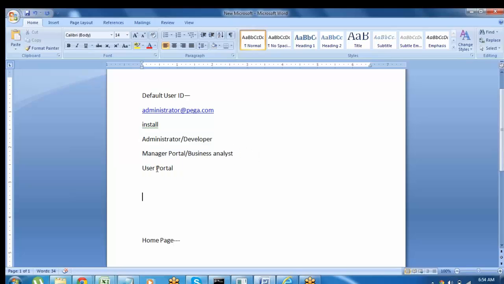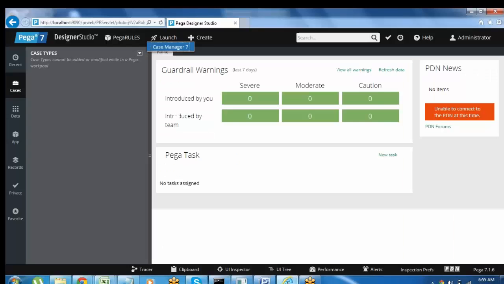Every developer will have different access. Suppose 20 developers are there, all 20 will not have the same access. Some developers may have administrator access and user portal access. A few developers may have administrator access and manager or business analyst access. Based on your role in the organization and your seniority level, sometimes you will have access to only one portal, sometimes to different portals. If you want to launch, by default you are in the administrator portal.